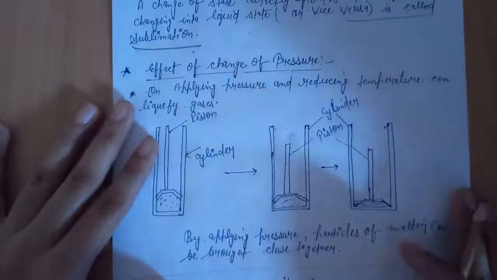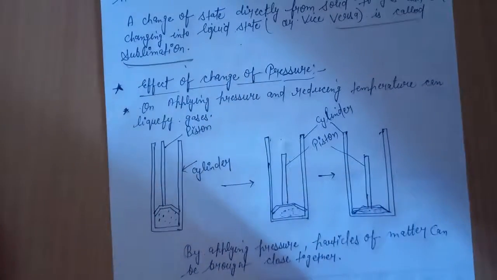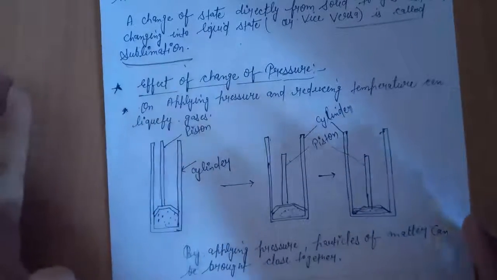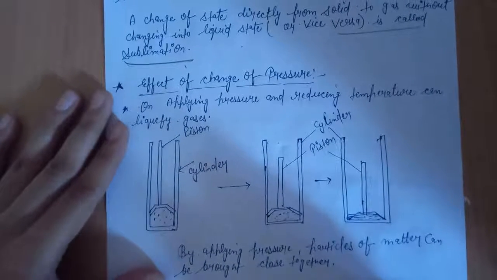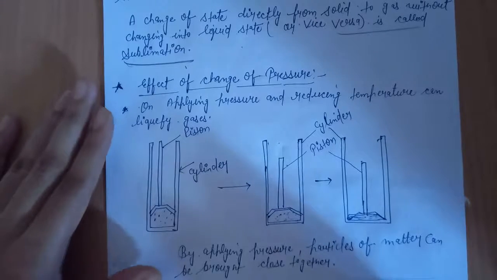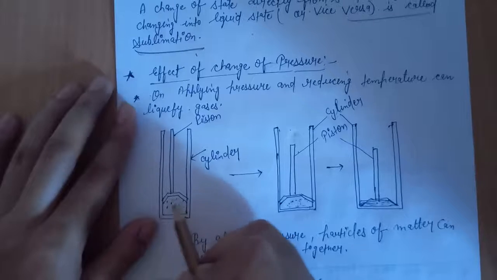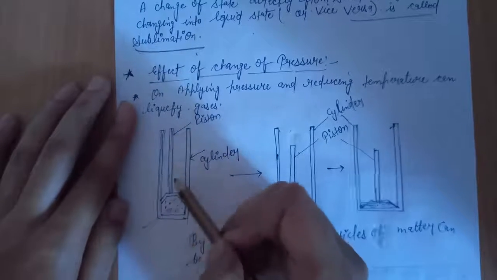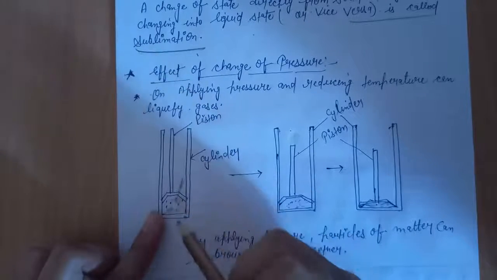Now the conclusion of the change of state is that by changing the temperature, we can change the states of matter. Apart from temperature, the state of matter can also be changed by providing pressure. So these are gaseous particles enclosed in a cylinder, and this is a piston that is used to exert force on these gaseous particles.